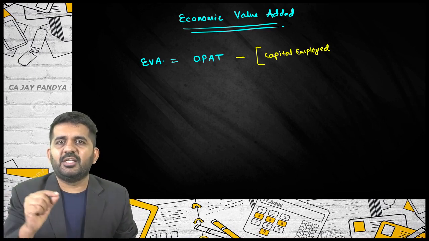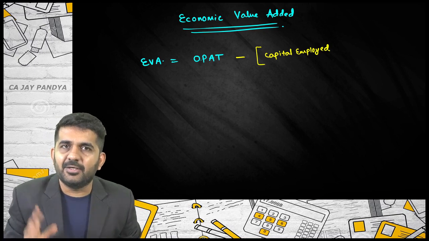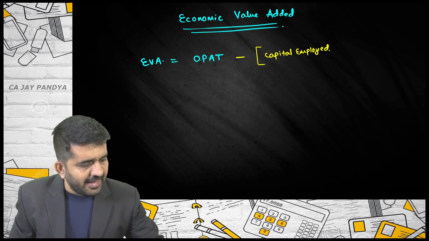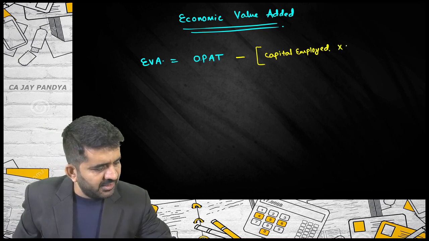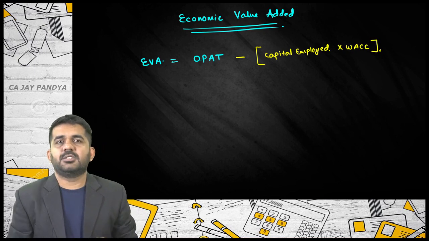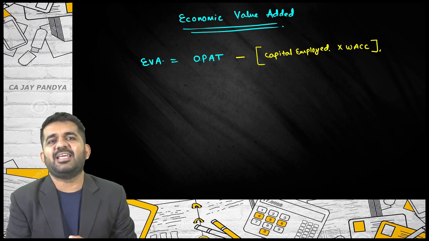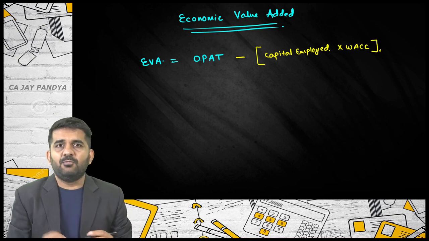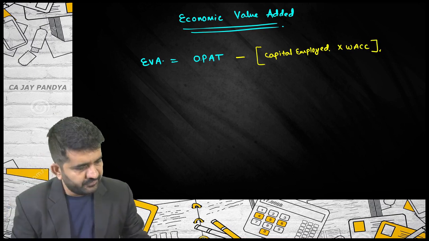It is total equity plus debt, and even if preference shares are there, plus preference shares. Capital employed multiplied by weighted average cost of capital. We have learned it in intermediate. It is Ko, the overall cost of capital. Let me give you an idea of what is happening.